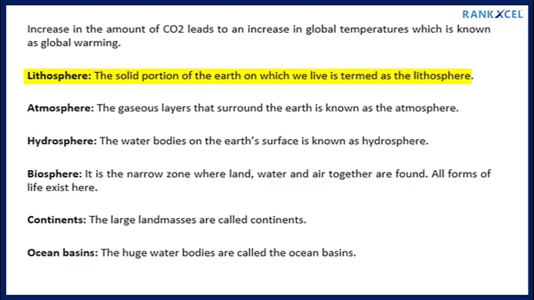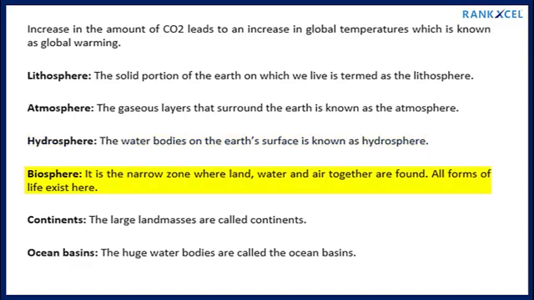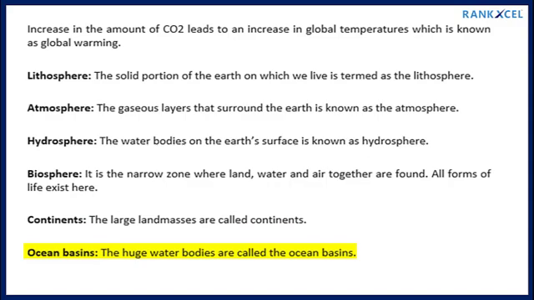Lithosphere, the solid portion of the earth on which we live, is termed as the lithosphere. Atmosphere, the gaseous layers that surround the earth, is known as the atmosphere. Hydrosphere, the water bodies on the earth's surface, is known as hydrosphere. Biosphere, it is the narrow zone where land, water and air together are found. All forms of life exist here. Continents, the large land masses, are called continents. Ocean basins, the huge water bodies, are called the ocean basins.